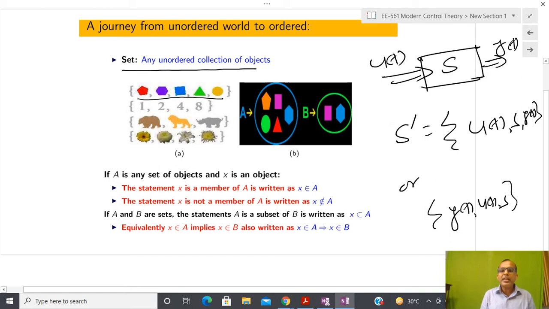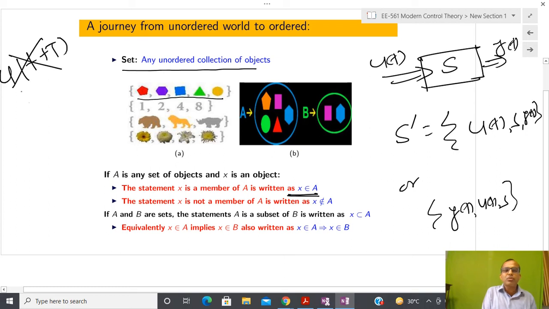At that time we use the symbol for whether something belongs to the set or not. If we say that some futuristic value u(t plus tau) belongs to this set, then we say no. Suppose someone says u(t plus t), so t equal to 0, you can see that I want the future output.